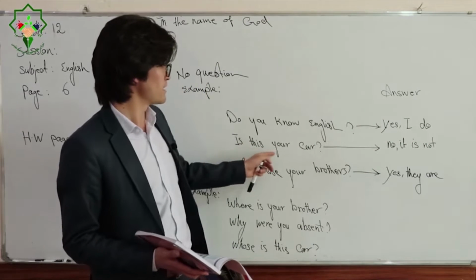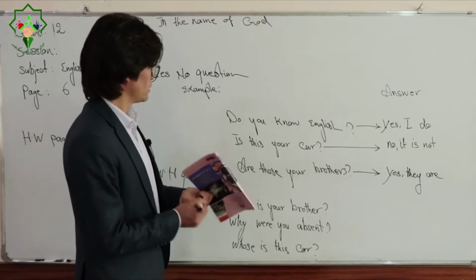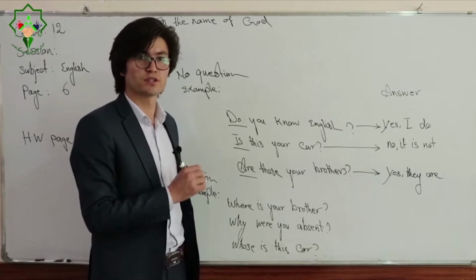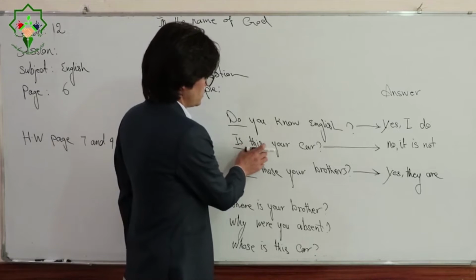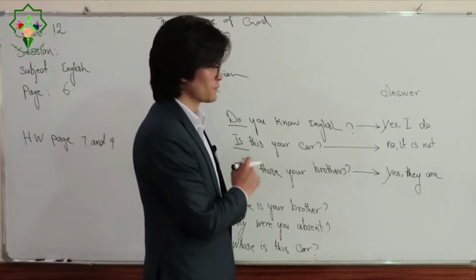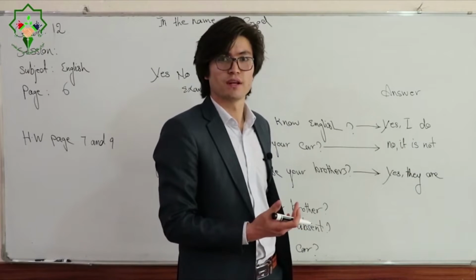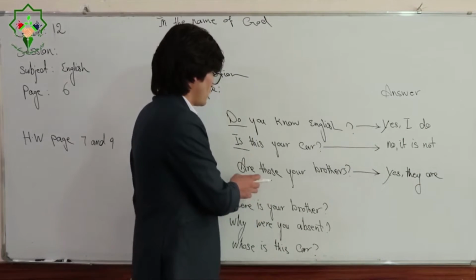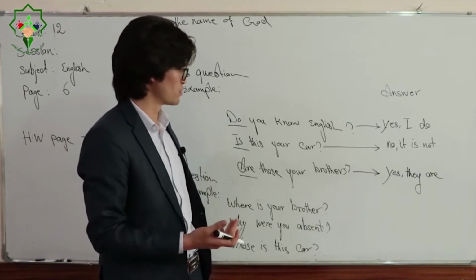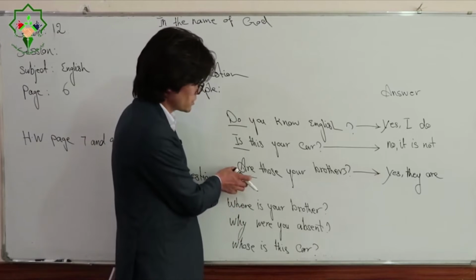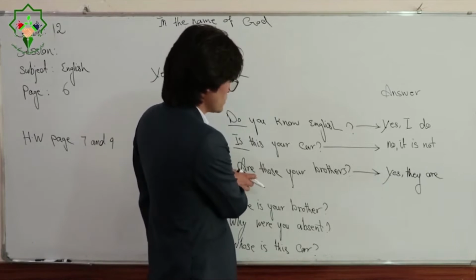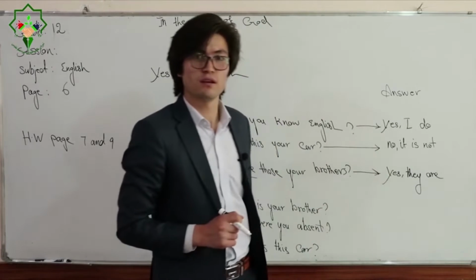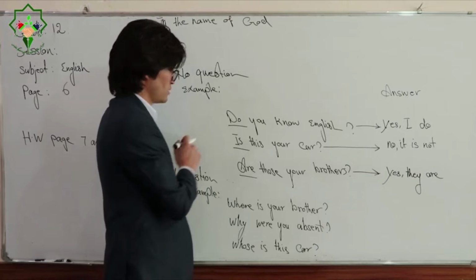The second one: is this your car? Look here, do, is and are, all of them are what? Helping words. So, is this your car? No, it isn't. If it is negative, you can answer this way: no, it isn't. Are those your brothers? Look, this one is what? A helping word. So you have to bring this "are" here as well in the response. Are those your brothers? Yes, they are. This is the yes/no question.